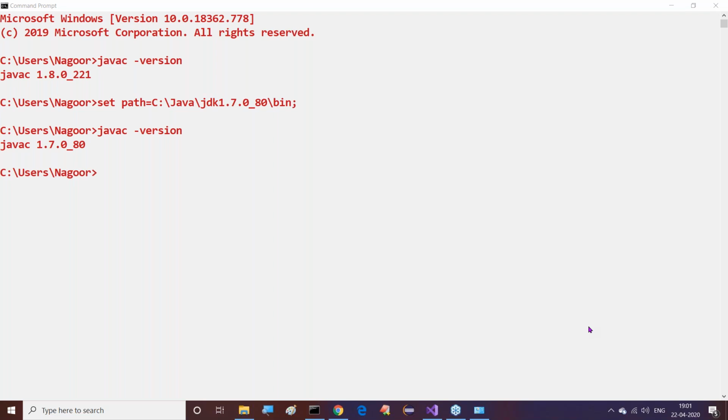Temporary setup is on which one? Is that on the environment variable of the system setup or on the command prompt? Temporary setup is on the command prompt. Permanent setup is on which one again? Come on, guys. Permanent setup is on which one? System environment variables. Good. That's fine. All of you are okay? All of you are giving right answers, no?